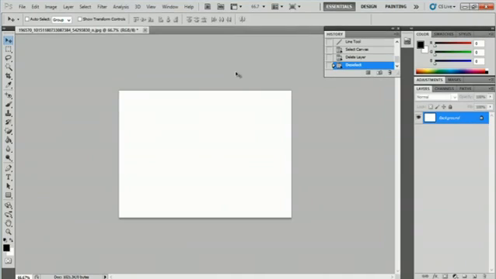If you're trying to draw a straight line in Photoshop, then you actually have an easy process ahead of you. So if you follow me along here, I'll show you how to do that. So you can see on my computer here, I have a blank canvas, and I'm going to make a line.